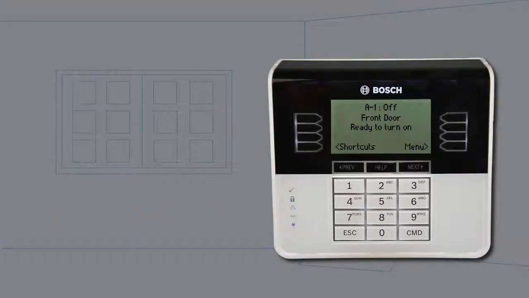To unbypass a point, open the main menu. Press On/Off. Press Bypass. Press Unbypass Points. Enter your passcode and press Enter. Select a point to unbypass. Press Enter. Press Unbypass. Escape from the menu.